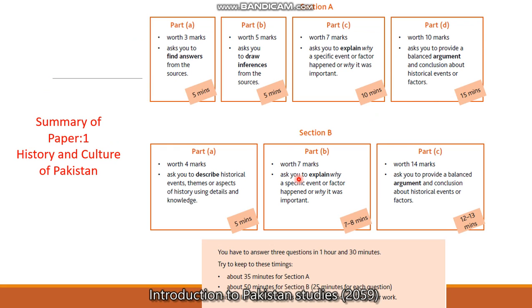Okay, so here is the summary of paper 1, History and Culture of Pakistan. Here we are talking about section 1. Section 1 part A carries 3 marks, part B carries 5 marks, part C carries 7 marks, and part D carries 10 marks. Okay, here they have also given you minutes, for example how many minutes you have in the examination and how many minutes you have to give to part A. That should be not more than 5 minutes.